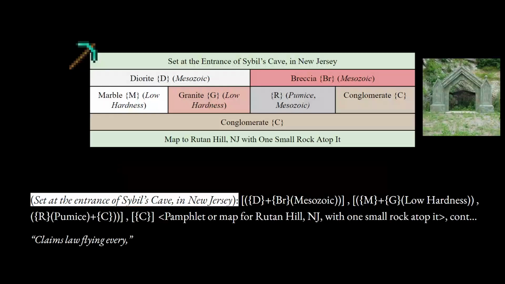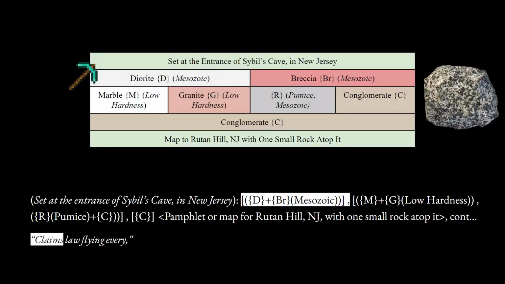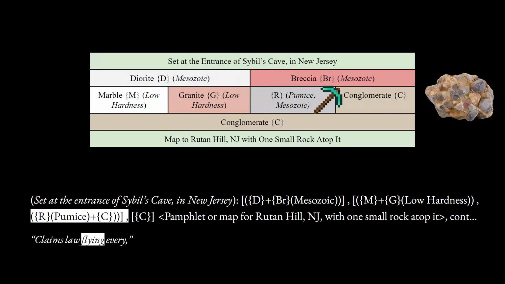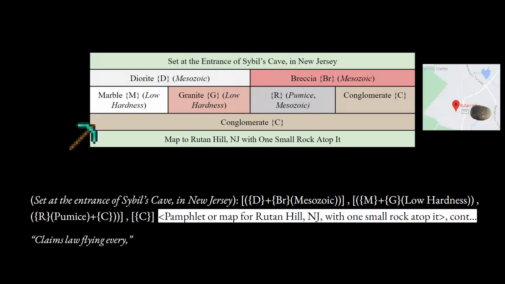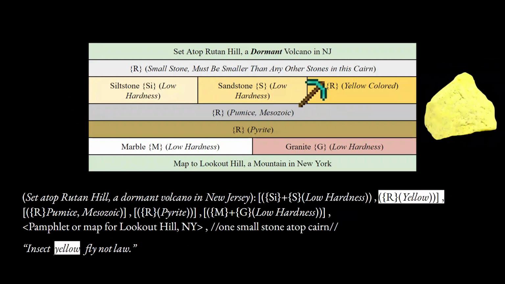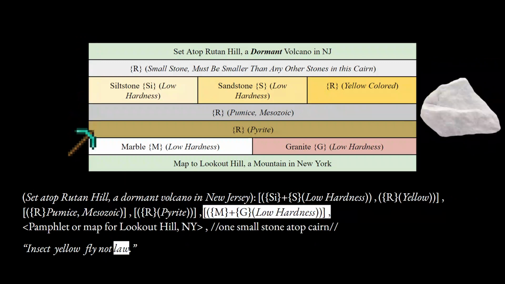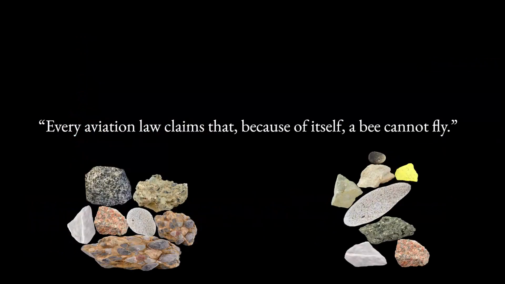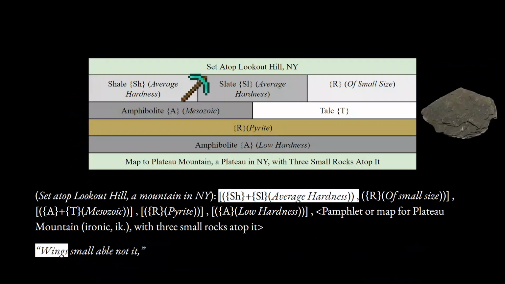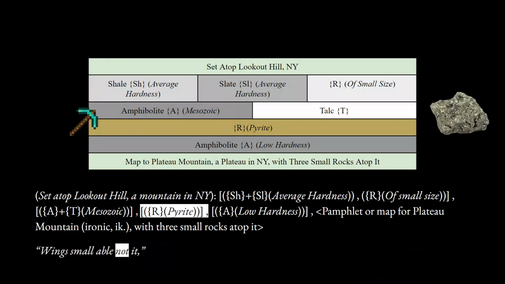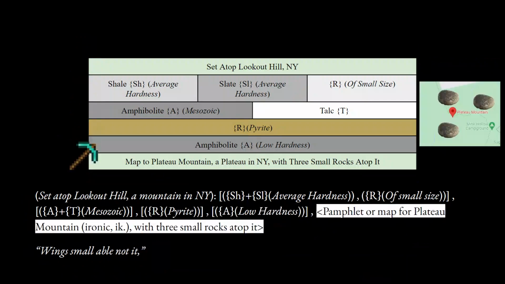Here goes. Cave, Mesozoic diorite, Mesozoic breccia, low hardness marble, low hardness granite, pumice, conglomerate, map, one rock. Volcano, small stone, low hardness siltstone, low hardness sandstone, yellow rock, Mesozoic pumice, pyrite, low hardness marble, low hardness granite, map. Mountain, average hardness shale, average hardness slate, small rock, Mesozoic amphibolite, talc, pyrite, low hardness amphibolite, map, 3 rocks.